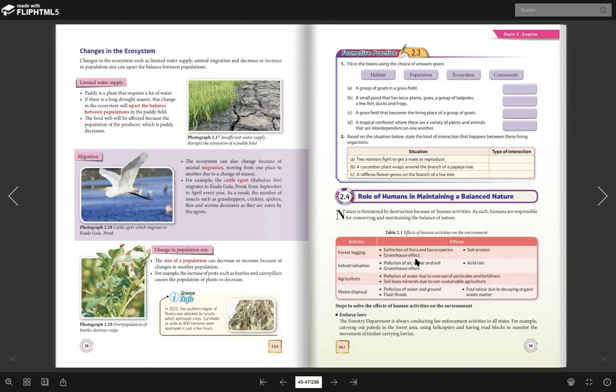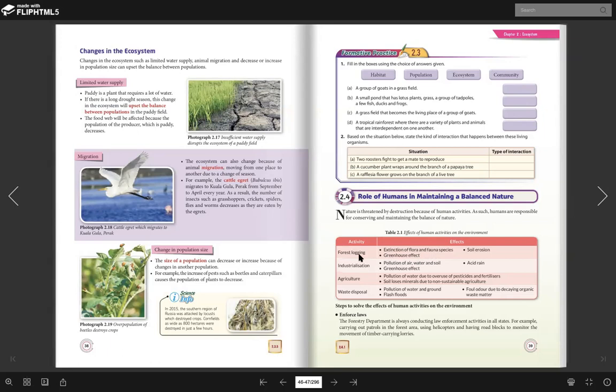Okay, the next one, greenhouse effect. Greenhouse effect is a situation when the atmosphere has so much carbon dioxide. I repeat again, greenhouse effect is a situation when there is a lot of carbon dioxide in the atmosphere. Kenapa forest logging ni akan menyebabkan carbon dioxide? Bila kita potong pokok, kita tahu pokok ni will absorb carbon dioxide, right?